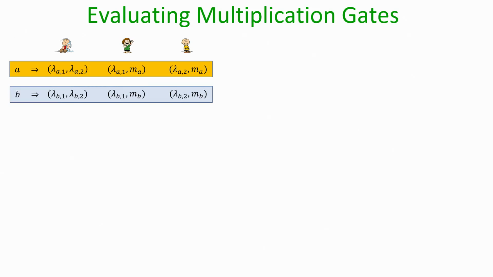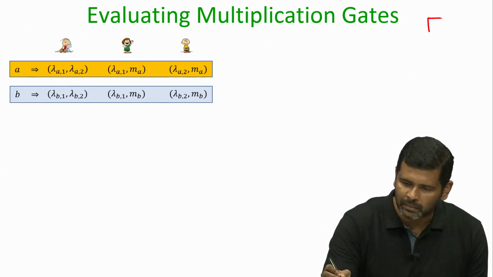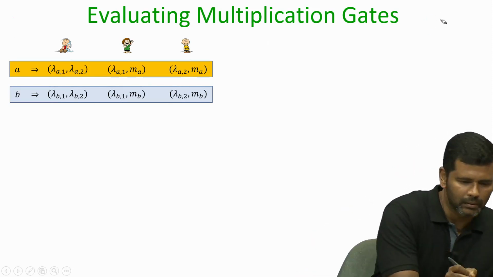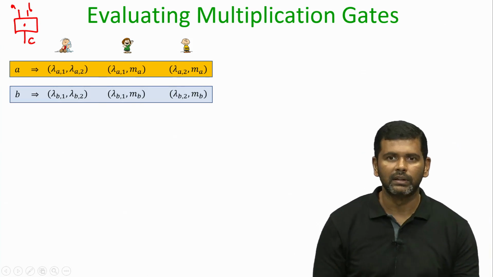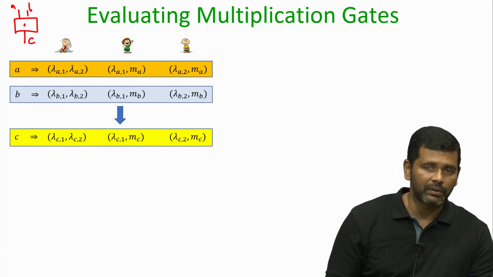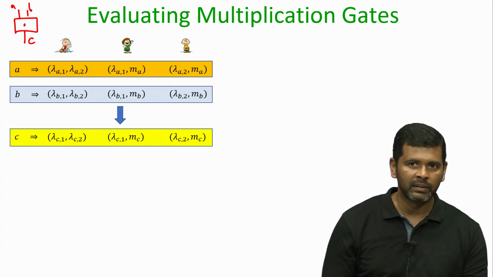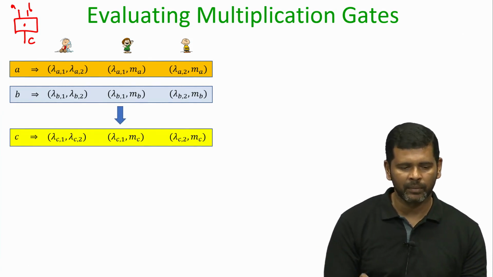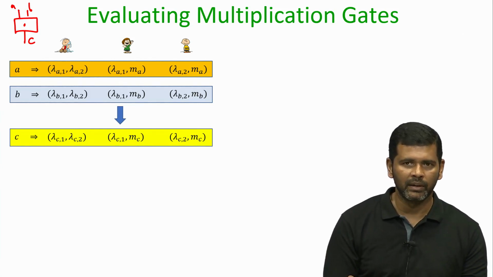So, here is the problem: you are given the inputs A and B. You can imagine that there is a multiplication gate whose inputs are A and B, but no one knows A, no one knows B, but they are available in secret shared fashion as per the 3-party MSS sharing semantic. Somehow we want to ensure that the output C, which is A times B, should be available in 3-party MSS sharing semantic, and in the process no additional information about A and B should be disclosed.